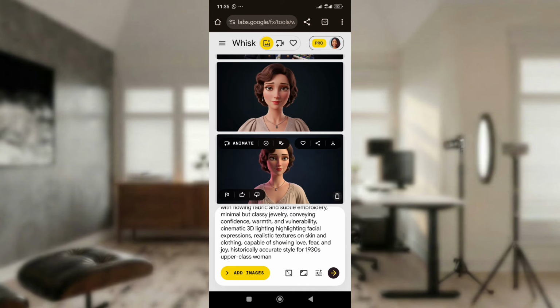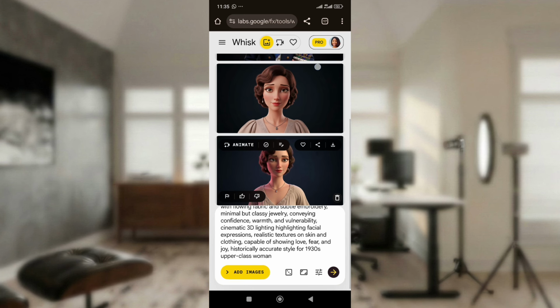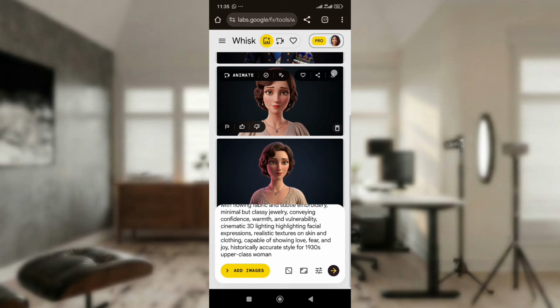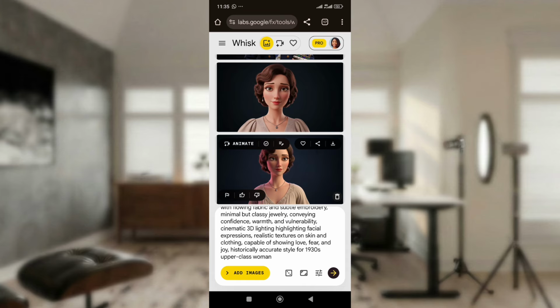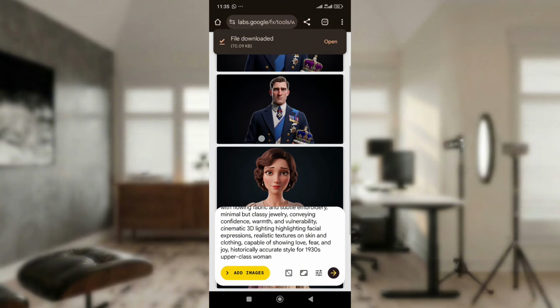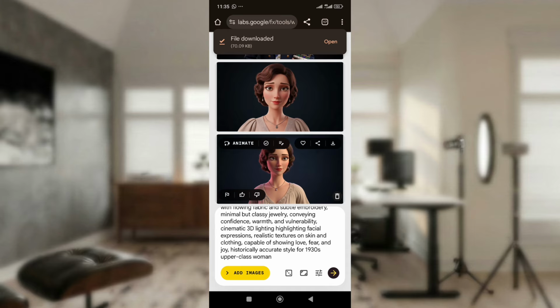So let's say for instance you want to download the image that Wix generates for you, and you don't see the download icon. Just tap on the image, and the download icon will show up. I want to use this one instead, so I'll just tap on the image and click download. This is how you generate all your images. I'll just pause this video, generate all the characters I need, then we continue from here.